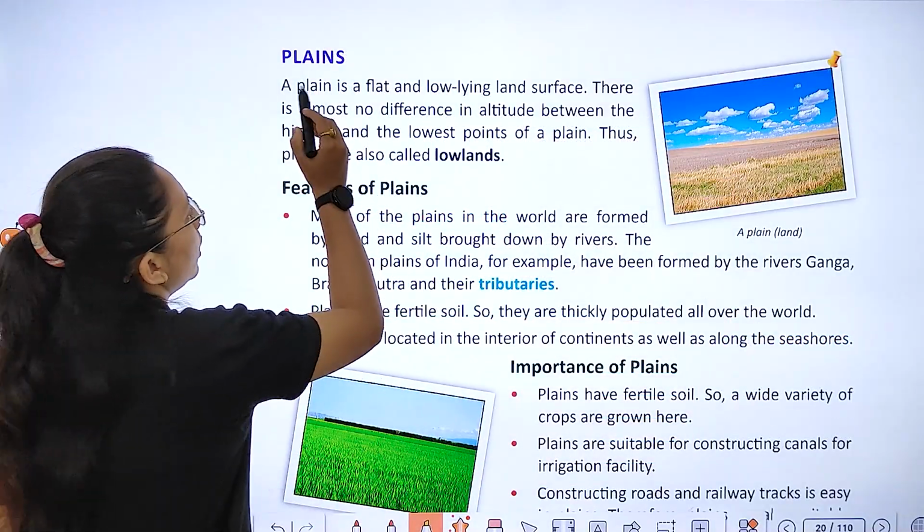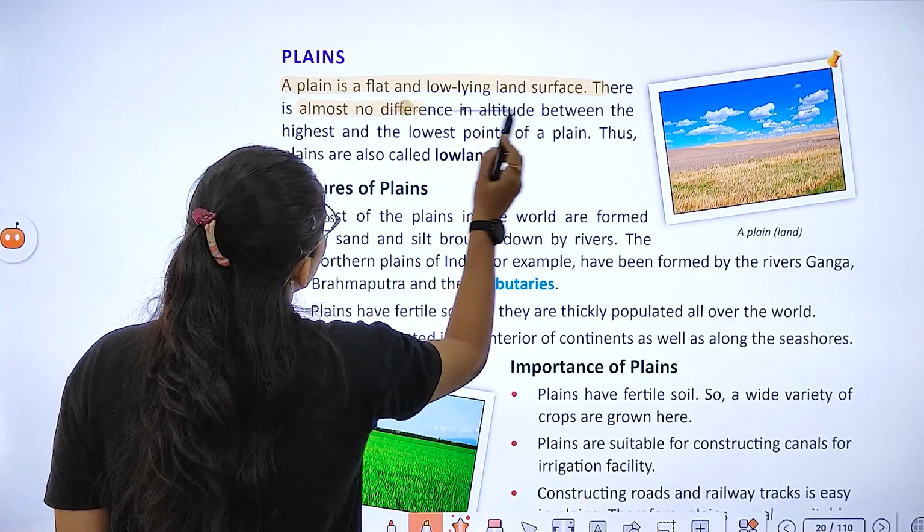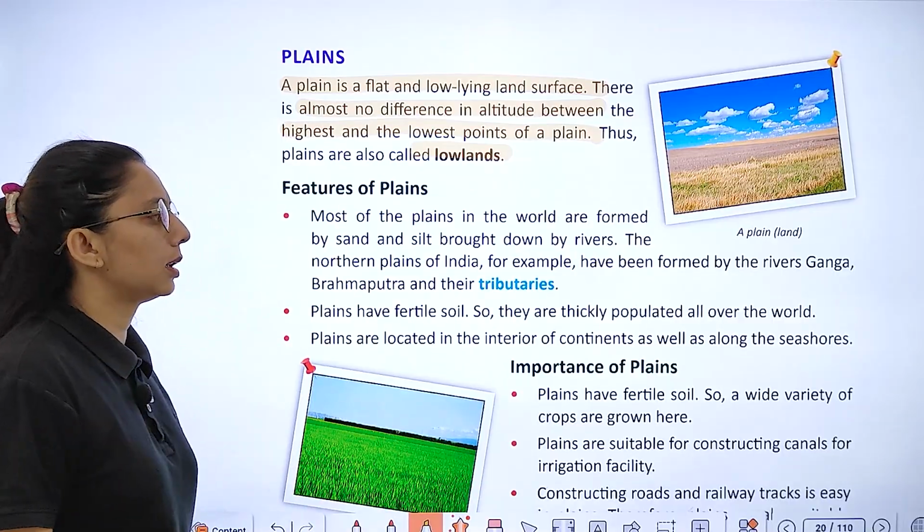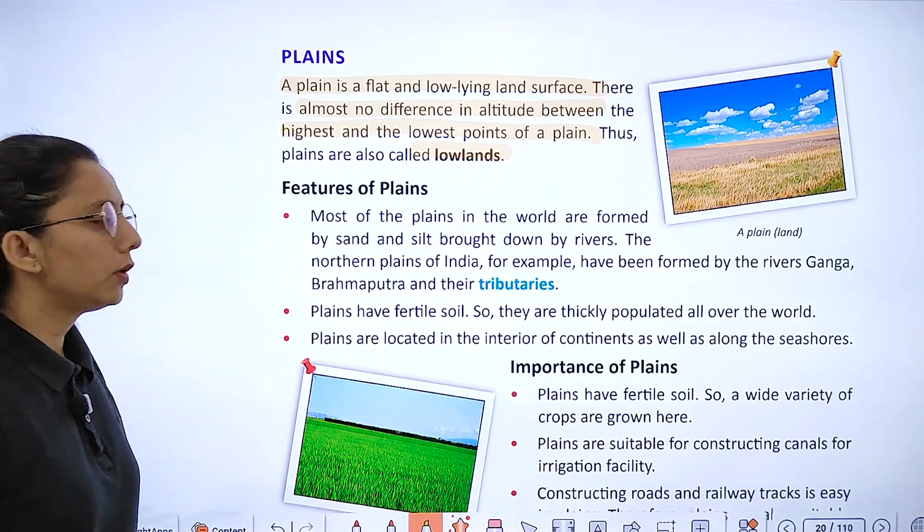Next is plains. A plain is a flat and low-lying land surface. There is almost no difference in altitude between the highest and lowest point. इसको हम क्या कहते हैं? Lowlands कहते हैं. Let's study about the features of plain.